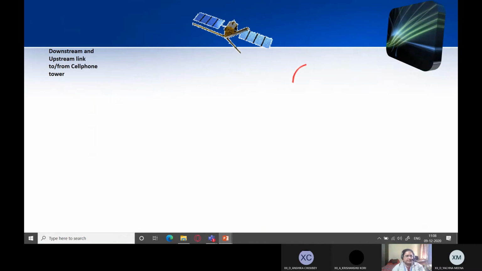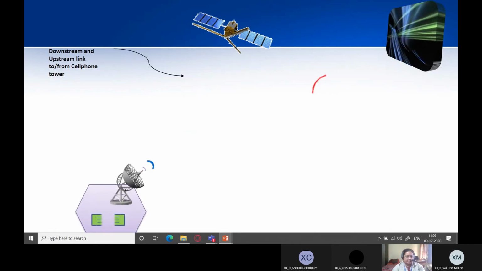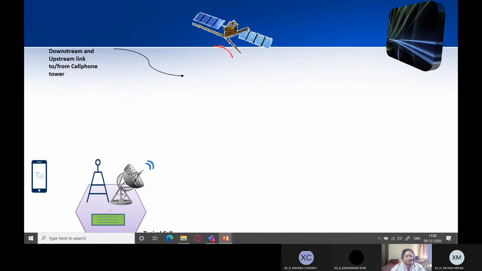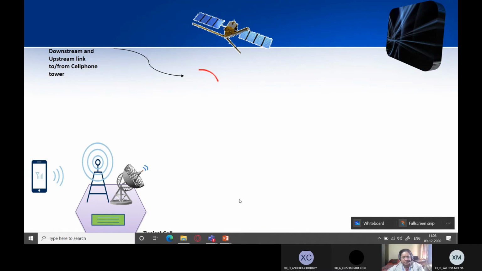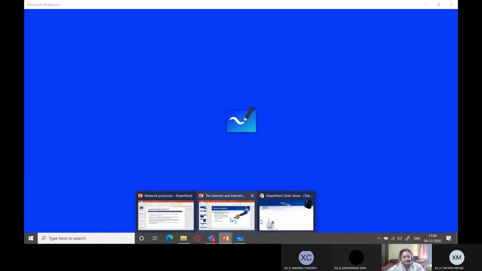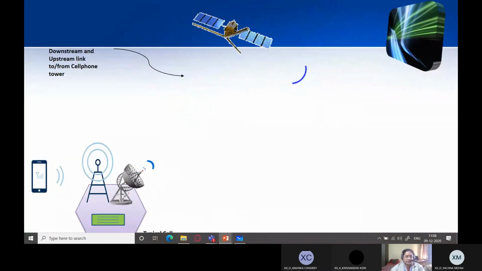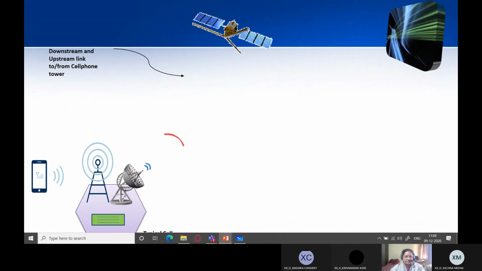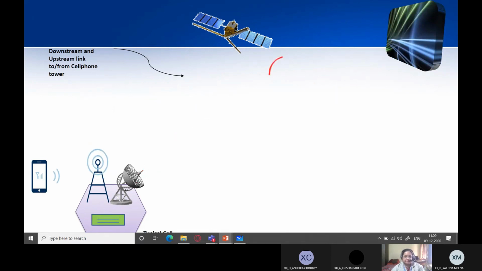Now this is a satellite downstream and upstream link to and from the cell phone tower. So you can see that we have a satellite, and this is one cell which I'm talking about, which has a cell phone tower, and these cell phone towers also have various devices like repeaters, wireless access points, right? All of that is also here, and it also has a small ground station, that is an earth station, which is a huge dish antenna which establishes a communication with the satellite.